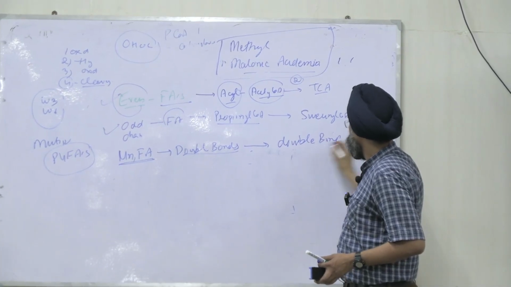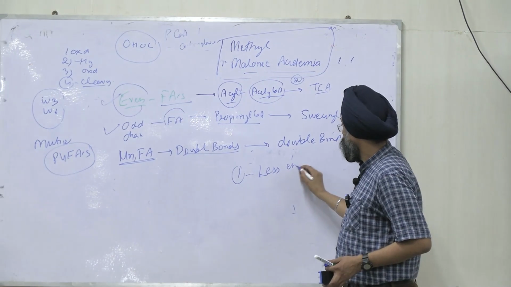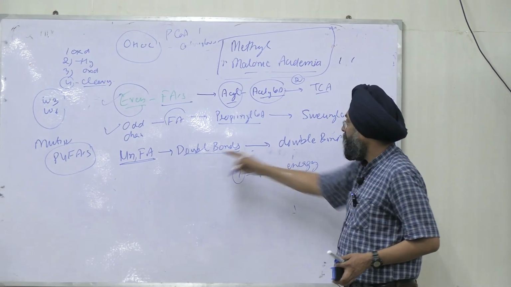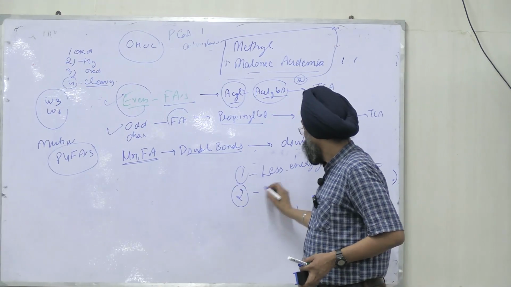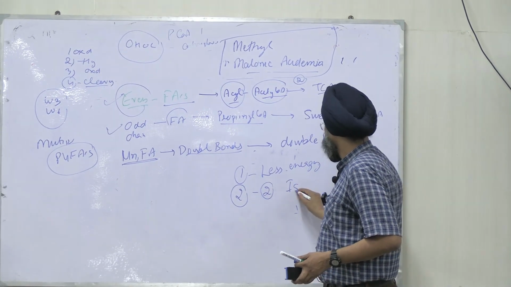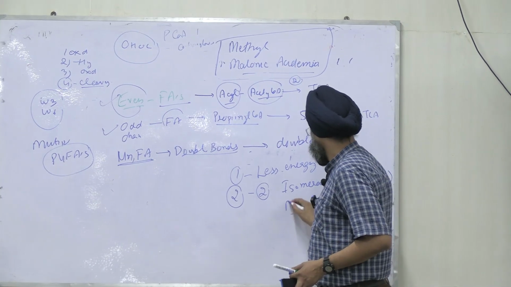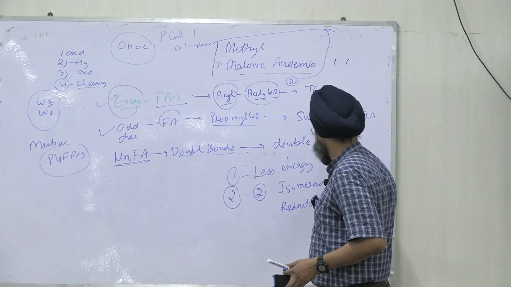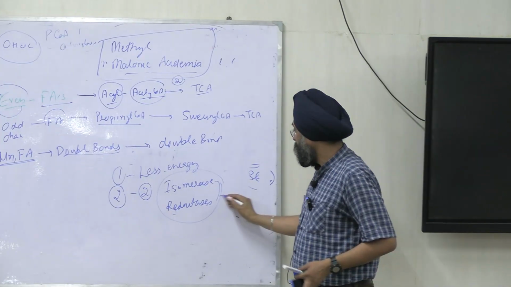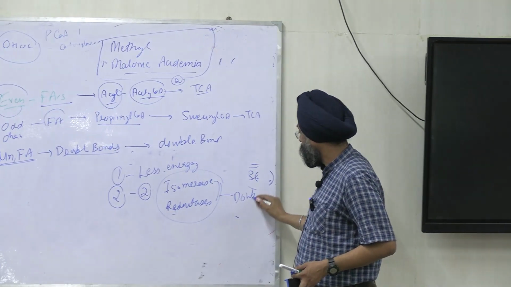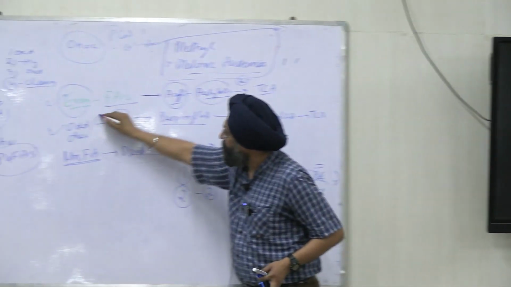First is that less energy is produced during oxidation of double bonds, and there are 2 more enzymes used, isomerases and reductases. What will they cause? They will break the double bonds. After breaking the double bond, then again proper beta oxidation will occur.